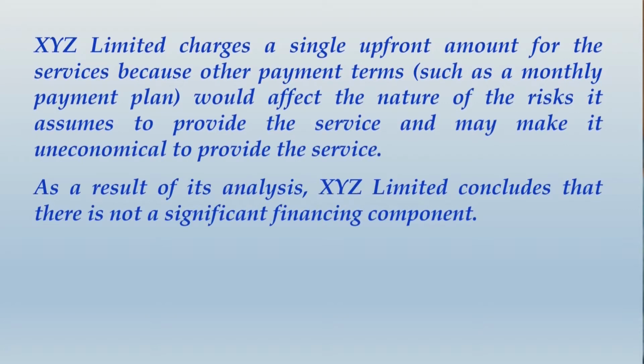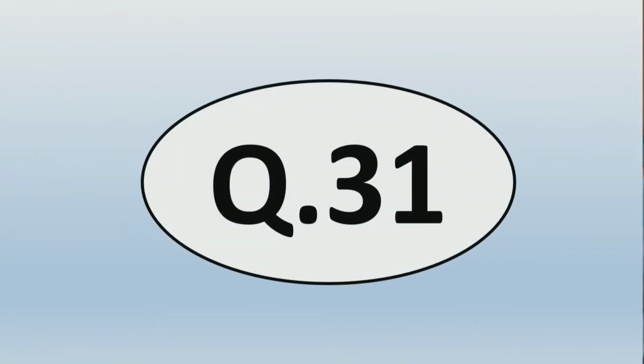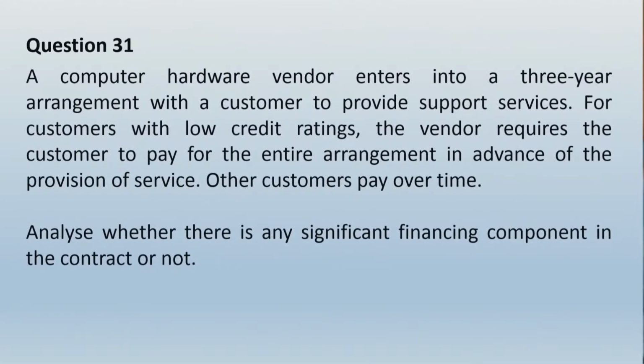Alright friends, you would have finished writing this whole answer. Let us move ahead and take up the next question, that is question number 31. Let us read this question. A computer hardware vendor enters into a 3-year arrangement with a customer to provide support services. For customers with low credit ratings, the vendor requires the customer to pay for the entire arrangement in advance of the provision of service. Other customers pay over time. Analyze whether there is any significant financing component in the contract or not.